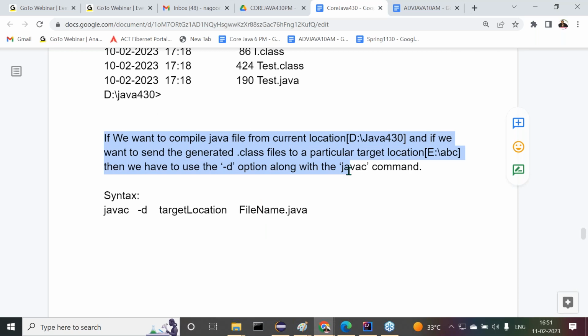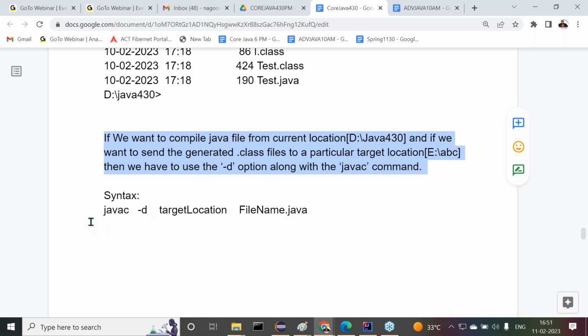If you want to compile a Java file from the current location, D:/Java430, and you want to send the generated .class files to a particular target location, that is E:/ABC, then we have to use the -d option along with the javac command. Okay, that's the point here.